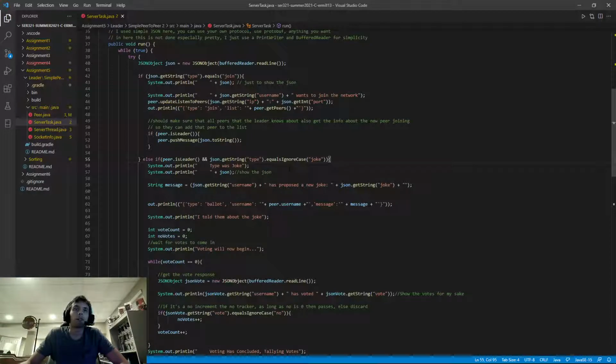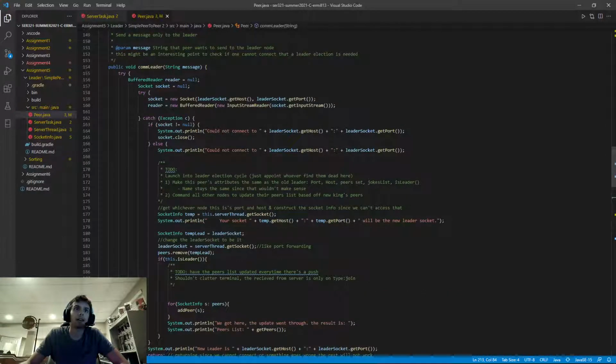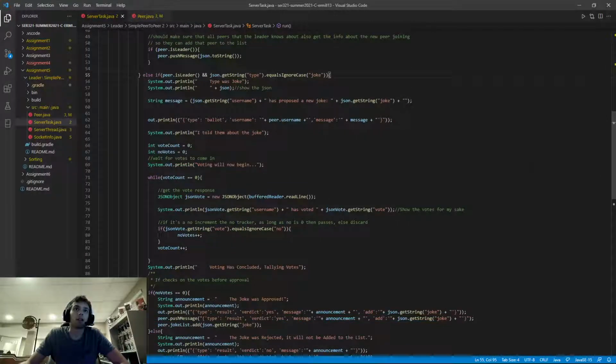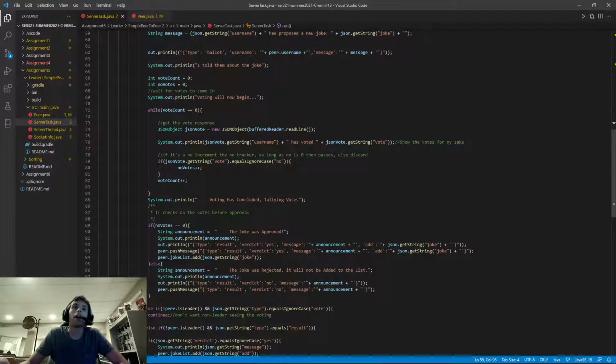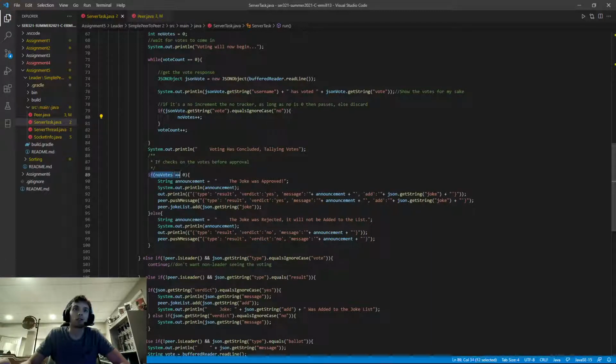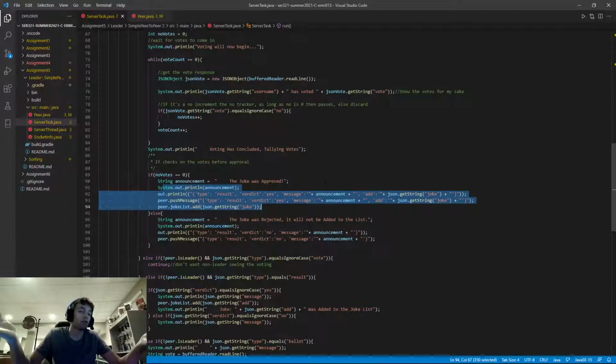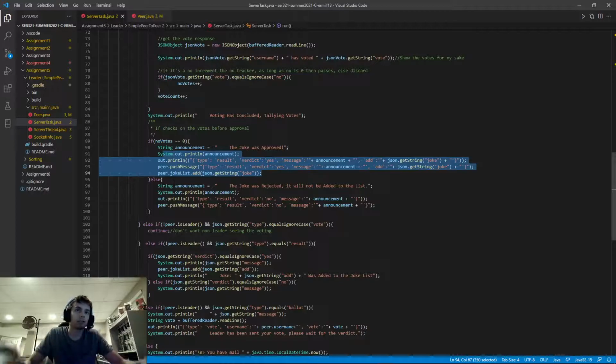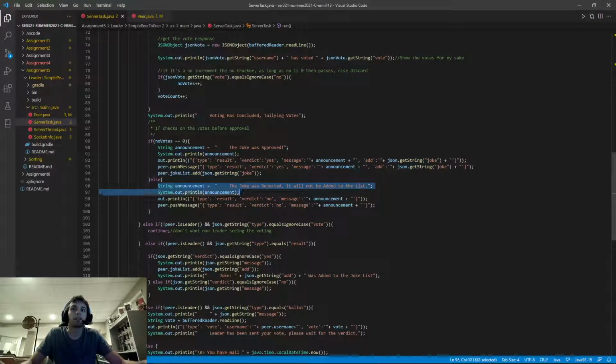It says, hey, we received a joke type from over in the peers task when they ask for input, and goes through the whole process of creating the ballot, sending it back, doing the confirmation, like, are you sure? And then as long as they say yes, because if there's any no's, it increments no. So as long as there's no no's, it goes through. As long as it's equal to 0, joke's approved, joke gets added, and all peers add this joke to their joke list. If they had said no, like cancel, kind of like I don't want to add that to the list, it would send this message instead with the verdict of no, nothing would be added.